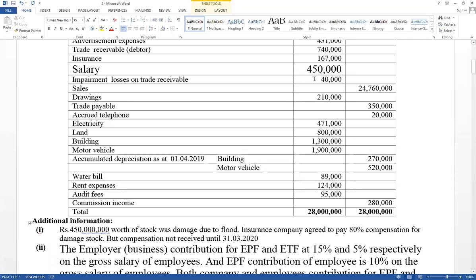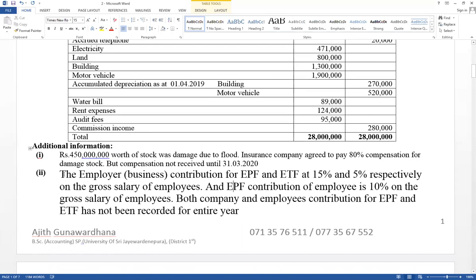Salary, this is not correct value. And think about adjustment. Adjustment not recorded yet. It has given employer contribution for EPF and ETF. It has given percentage 15%, 5%, respectively on the gross salary of the employees. And EPF contribution of employee 10% on the gross salary of the employees, both company and employees. It means business and employees. Contribution for EPF and ETF has not been recorded for entire year.